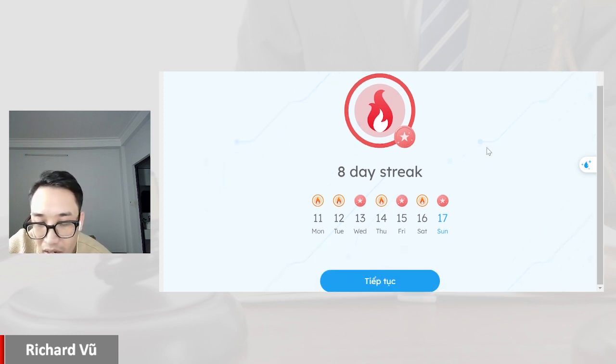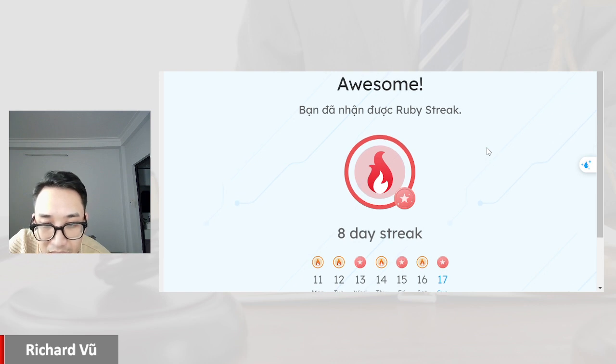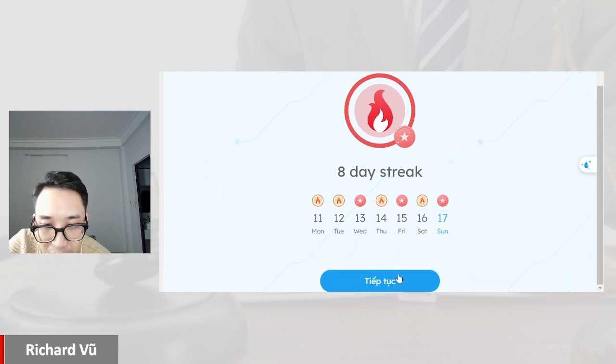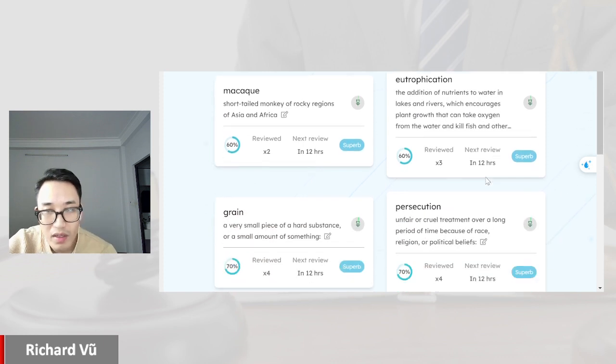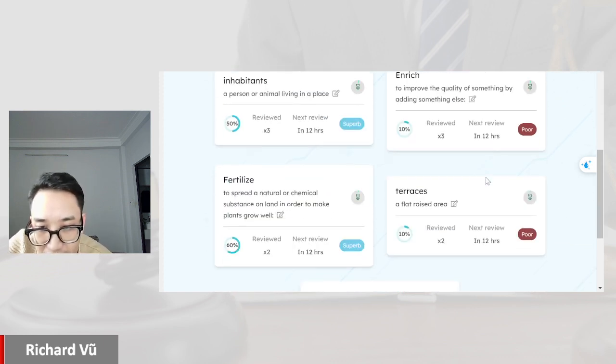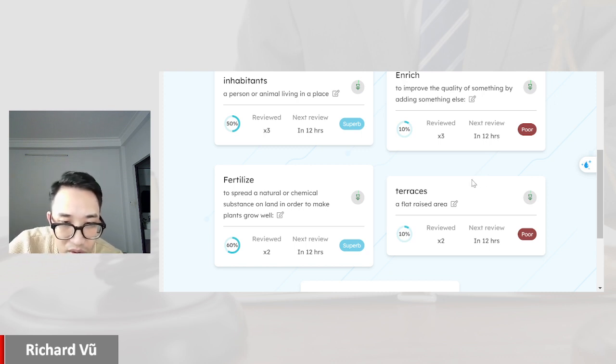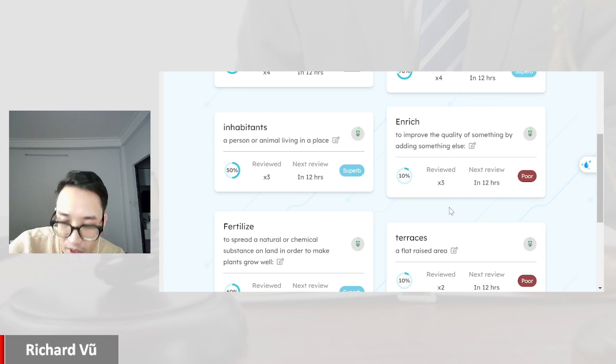So the last one I will play with the game. Terrace, a flat raised area. Fertilize, to spread a natural or chemical substance on land in order to make plants grow well. Enrich, to improve the quality of something by adding something else. Inhabitants, a person or animal living in a place.